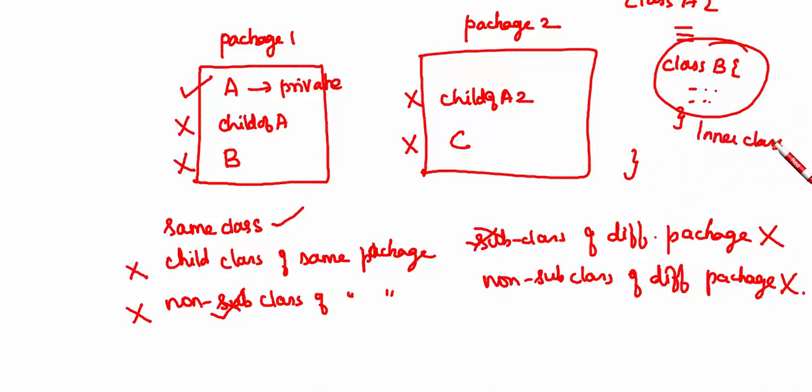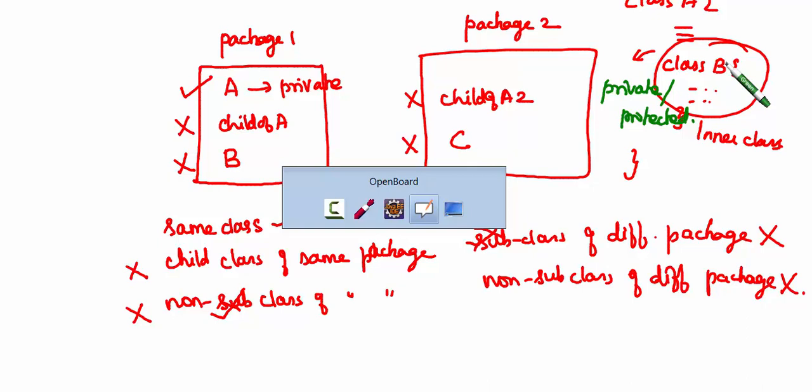So for this class, you can give access specifiers like private and protected. Suppose if you want to make your class private or protected, then you have to write the code as an inner class. We'll see an example for this also.